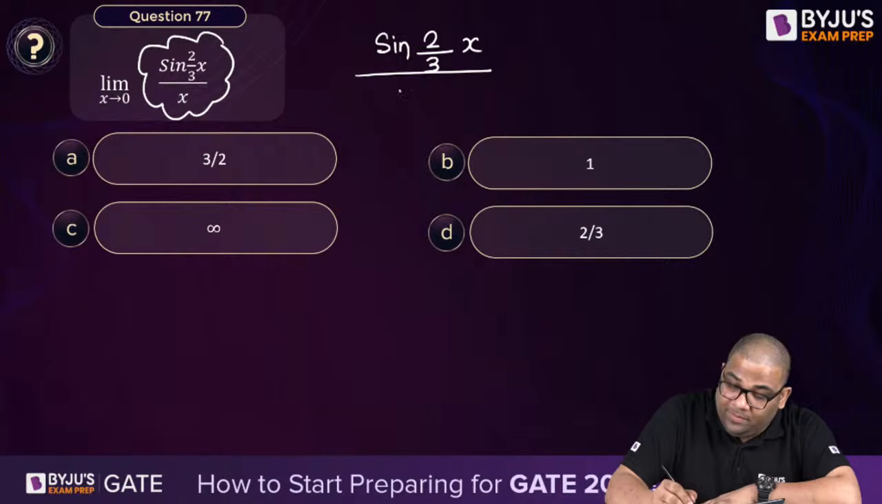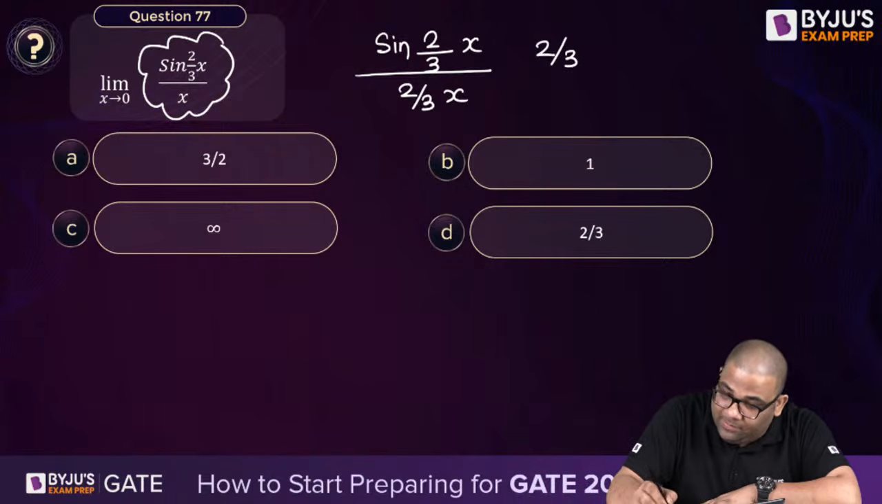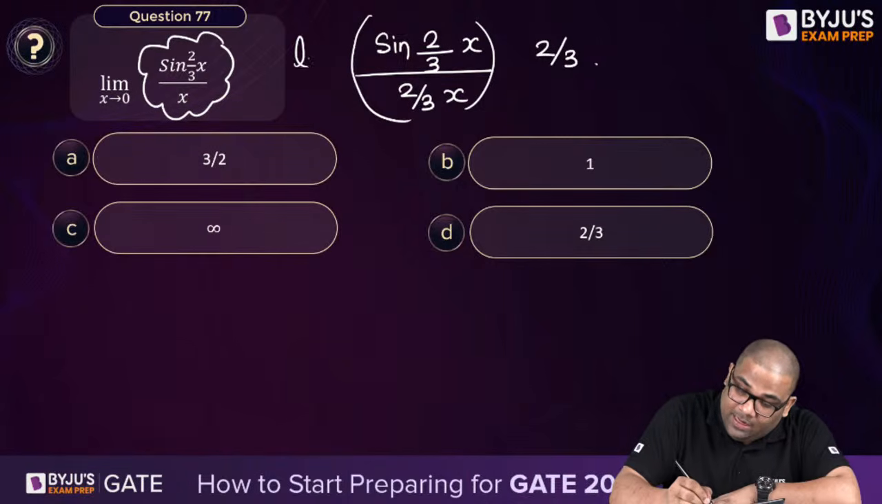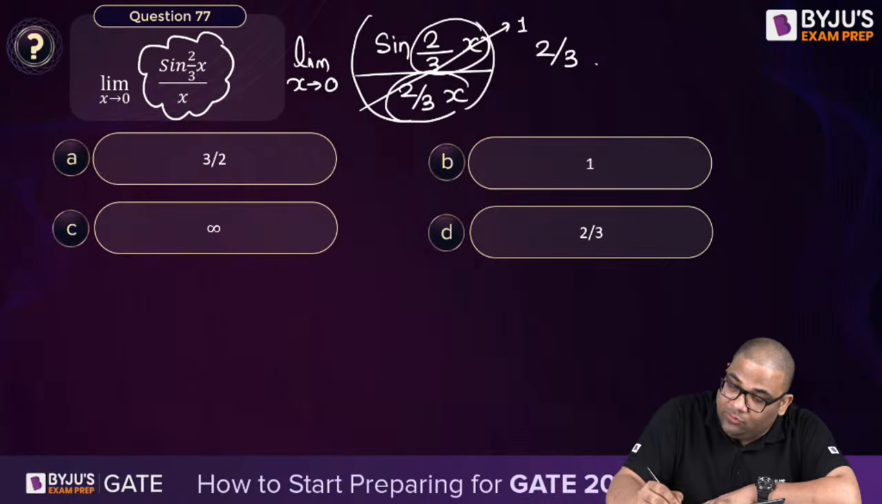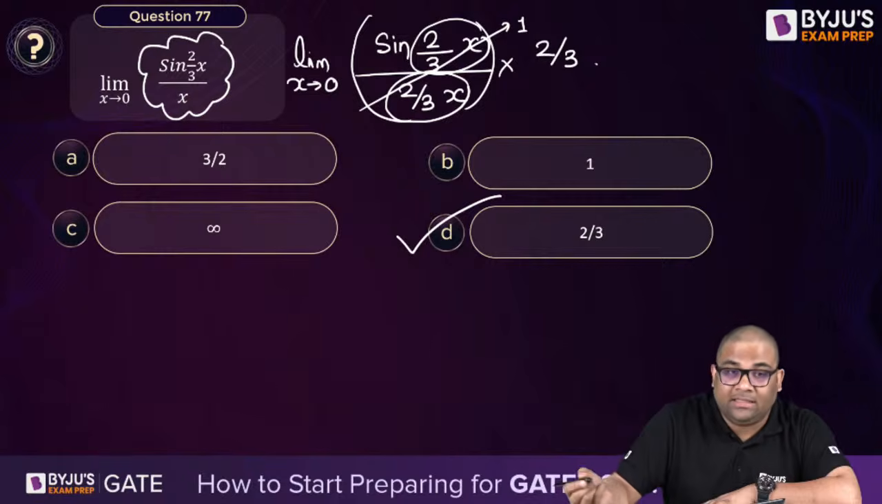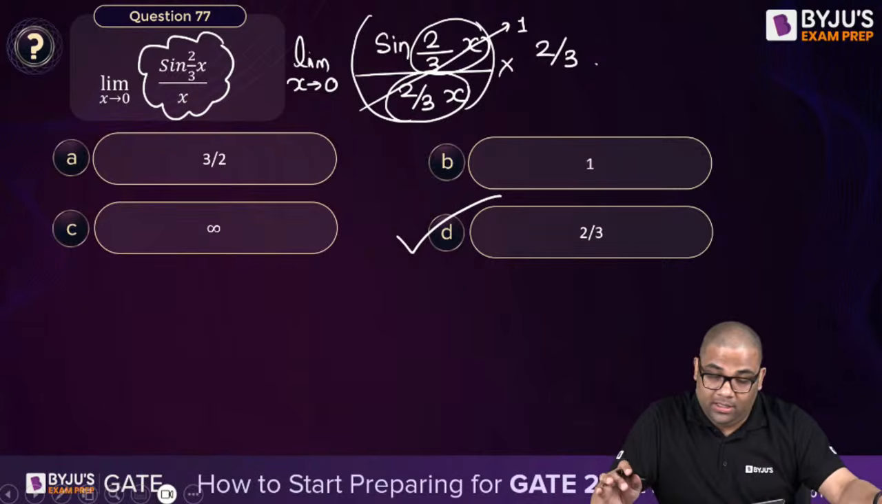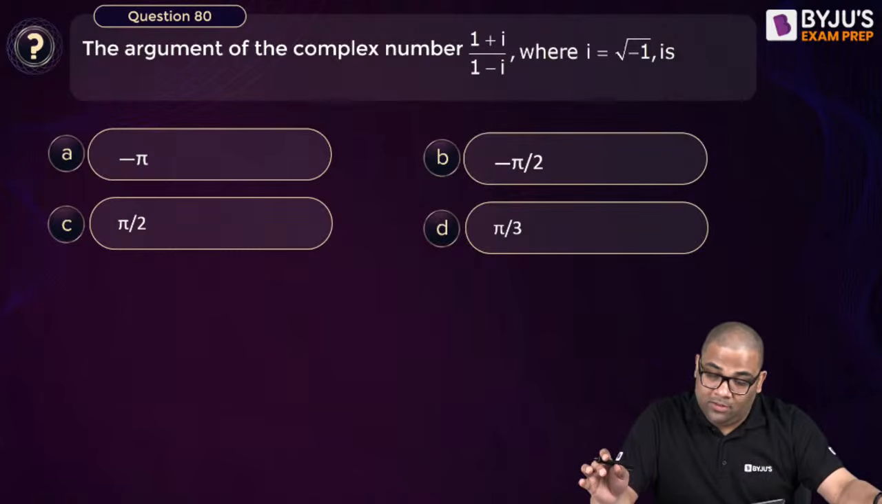What you will do? You will multiply 2 by 3x here and 2 by 3, and divide by 2 by 3. So what will happen? This limit is 1. You see, this limit is 1, because this has to be the same. This limit is 1 into 2 by 3. I get the answer as 2 by 3. Now this is from probability. We'll solve after some time.